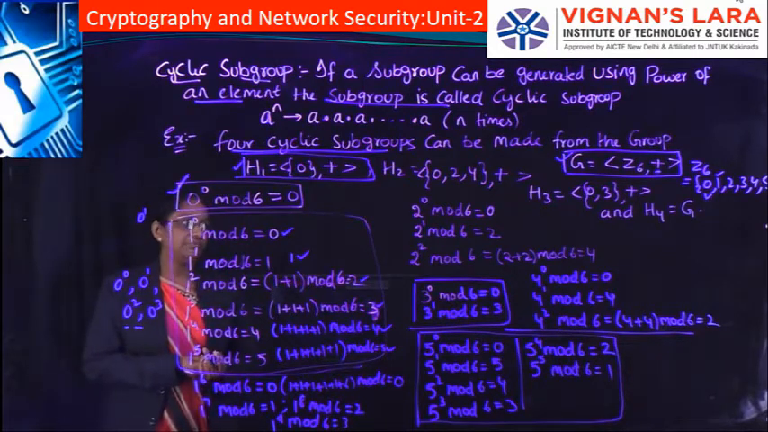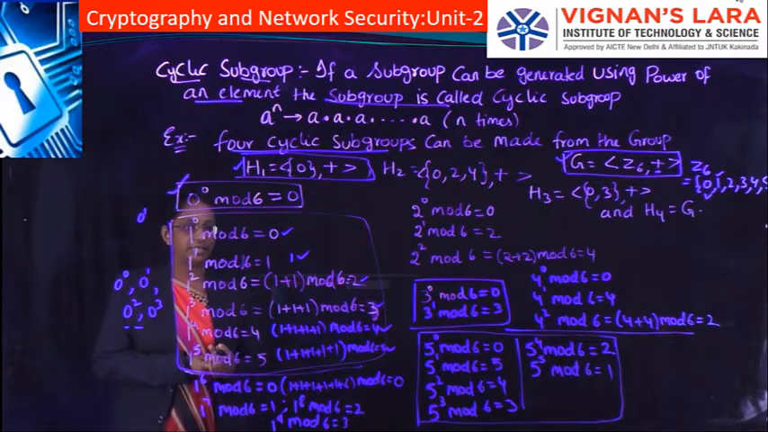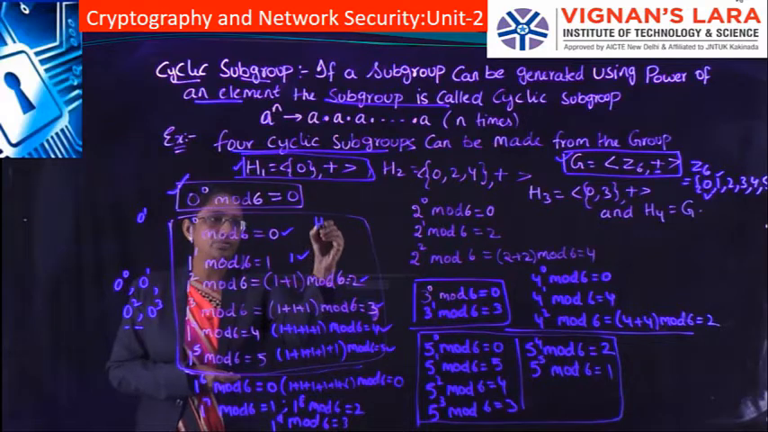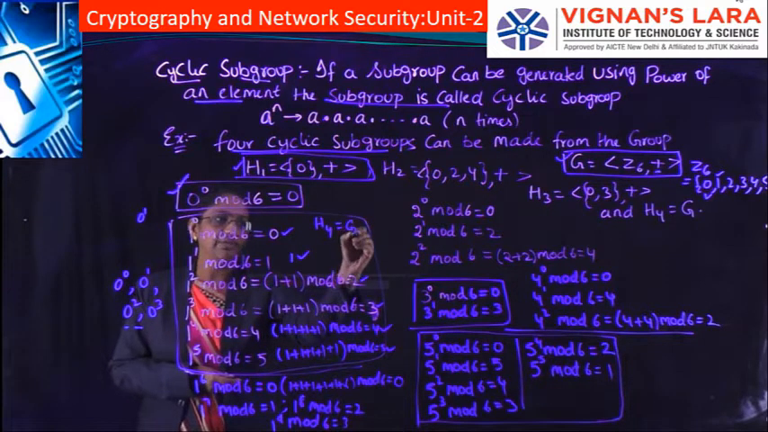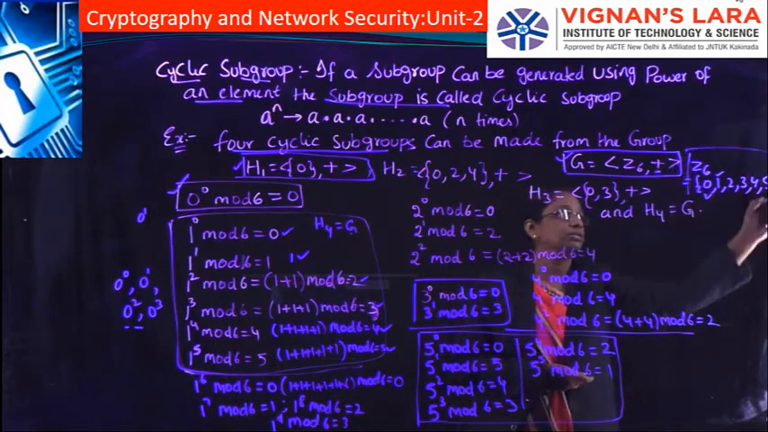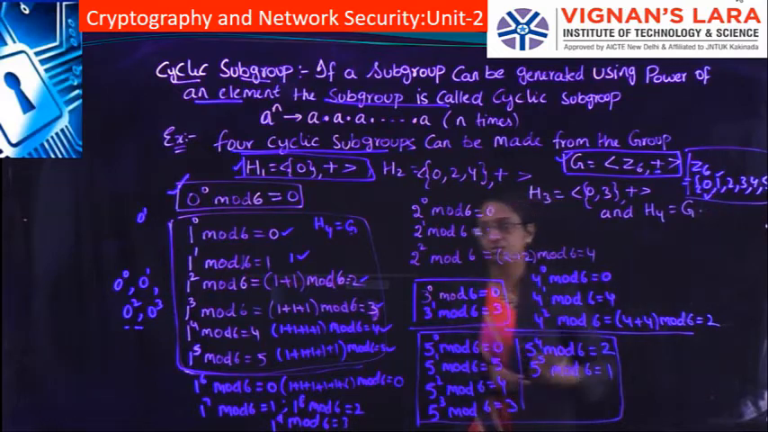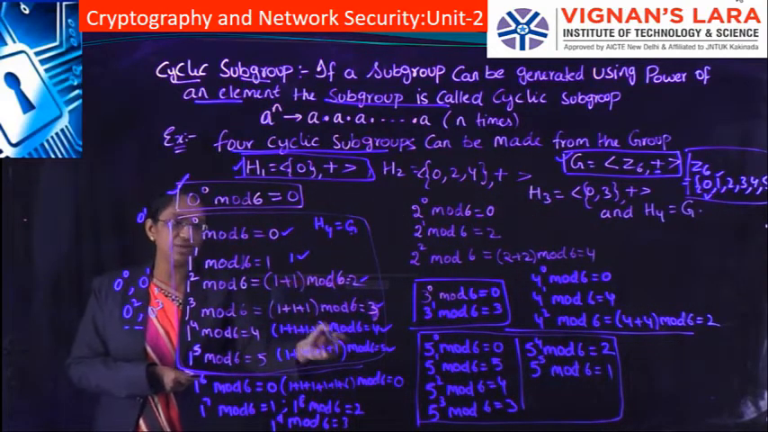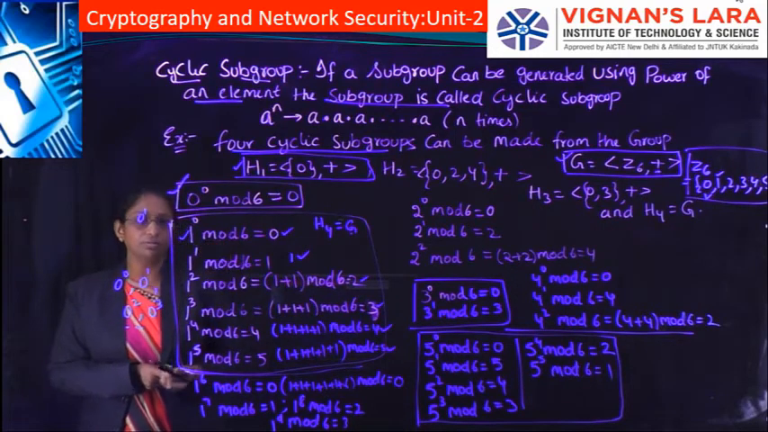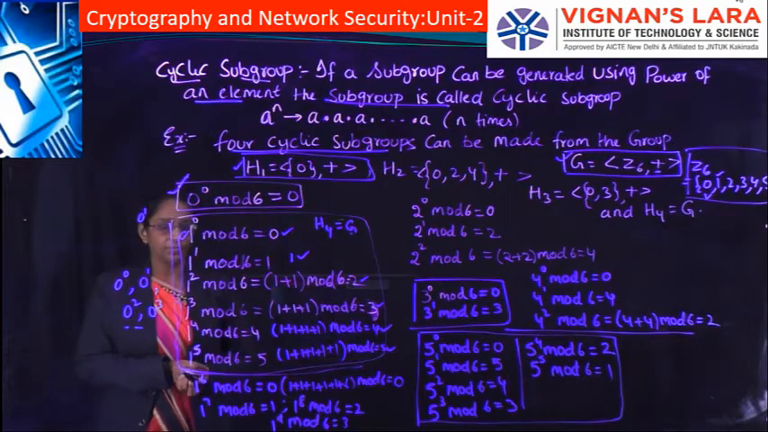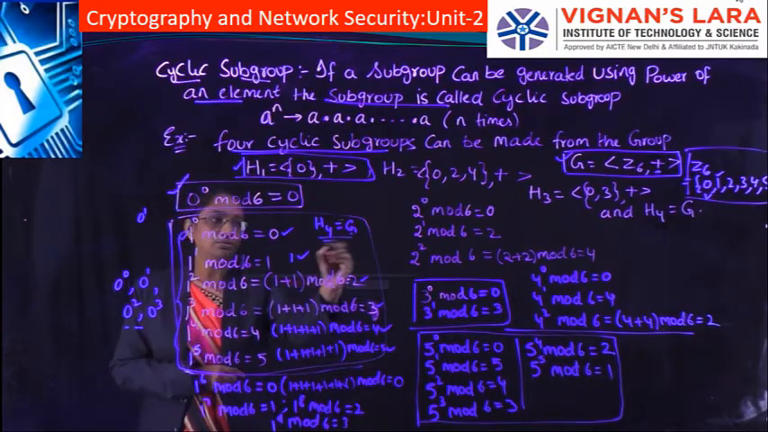So this one will be a cyclic subgroup and it is represented as H4, and it is said to be G. Why G? Since our group G also consists of elements from 0 to 5, our set H is also a cyclic subgroup, and it belongs to G.